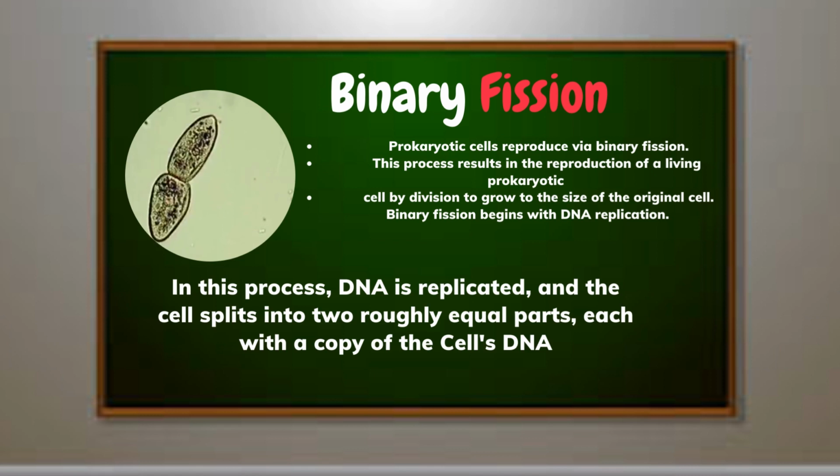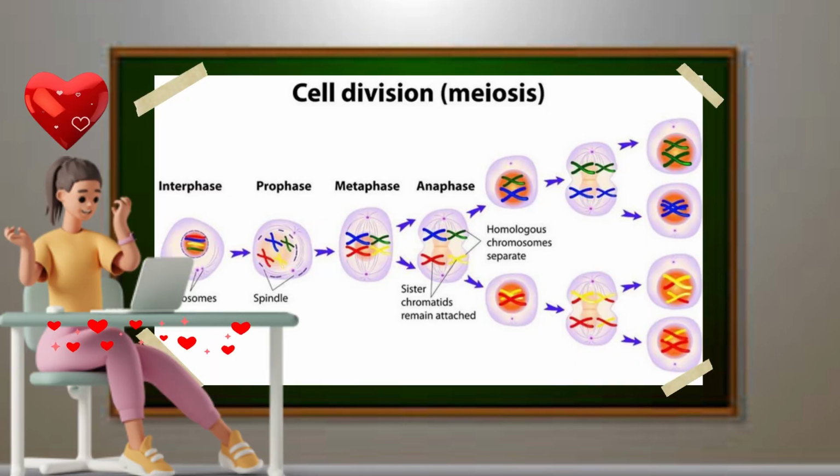Binary fission. Prokaryotic cells reproduce via binary fission. This process results in the reproduction of a living prokaryotic cell by division to grow to the size of the original cell. Binary fission begins with DNA replication. In this process, DNA is replicated, and the cell splits into two equal parts, each with a copy of the cell's DNA. The eukaryotic cell cycle. In eukaryotes, there is a very orderly progression of events that takes place between the formation of a new cell and the division of the parent cell into two new daughter cells. Result of cell cycle: more cells.